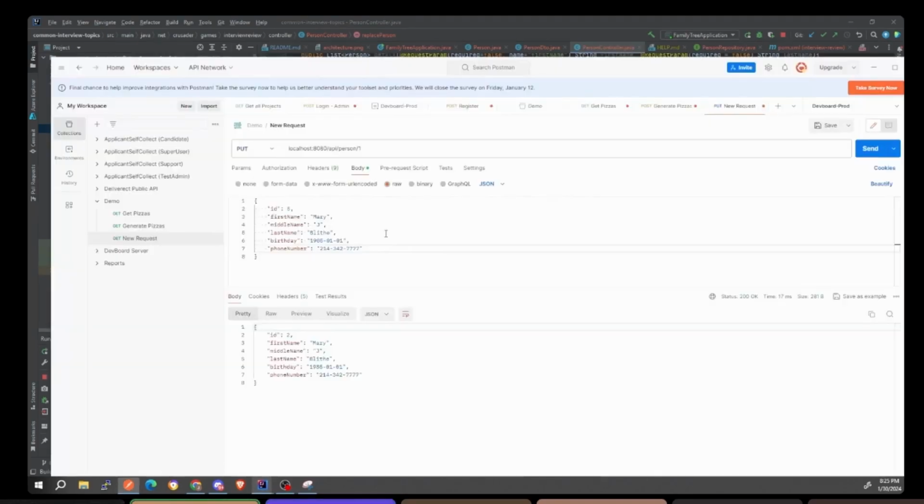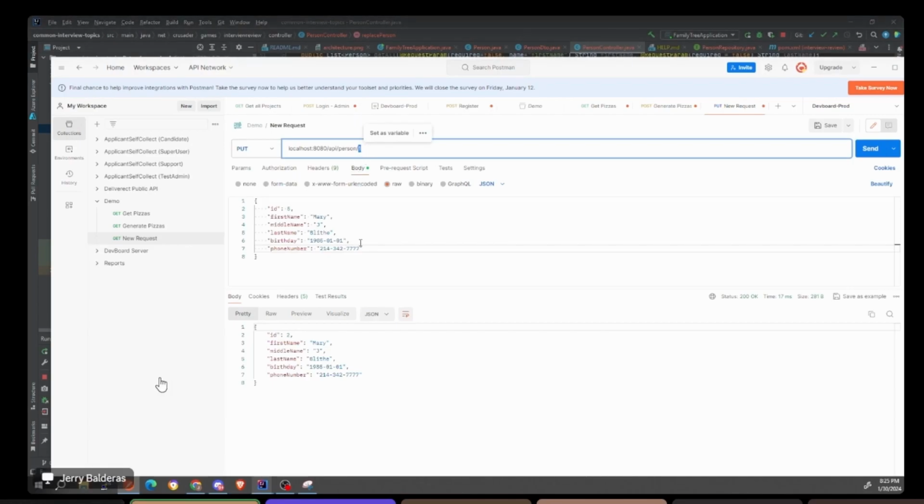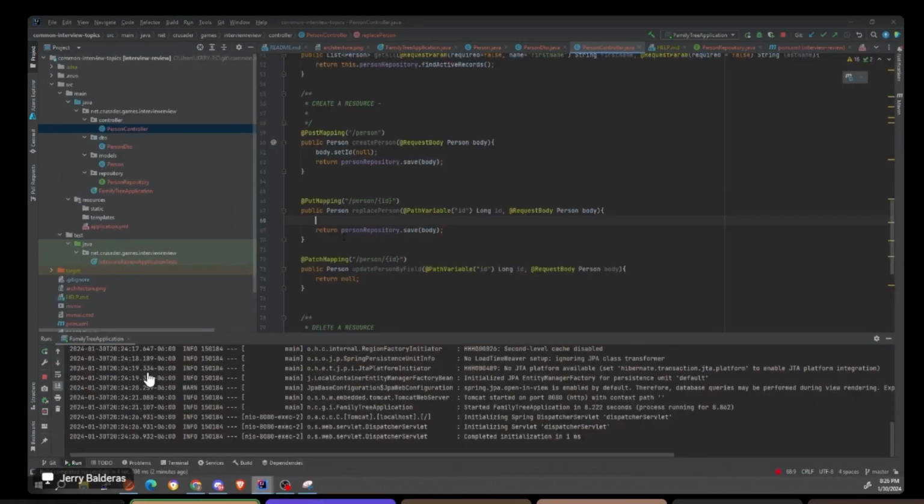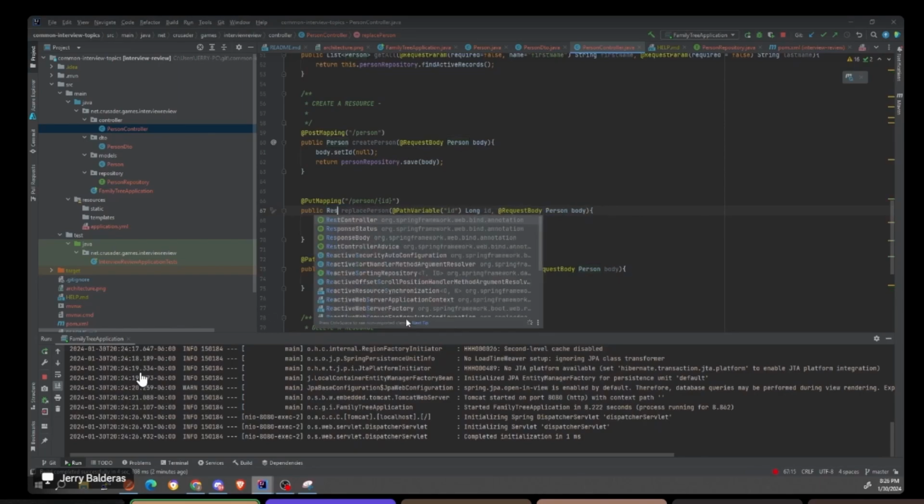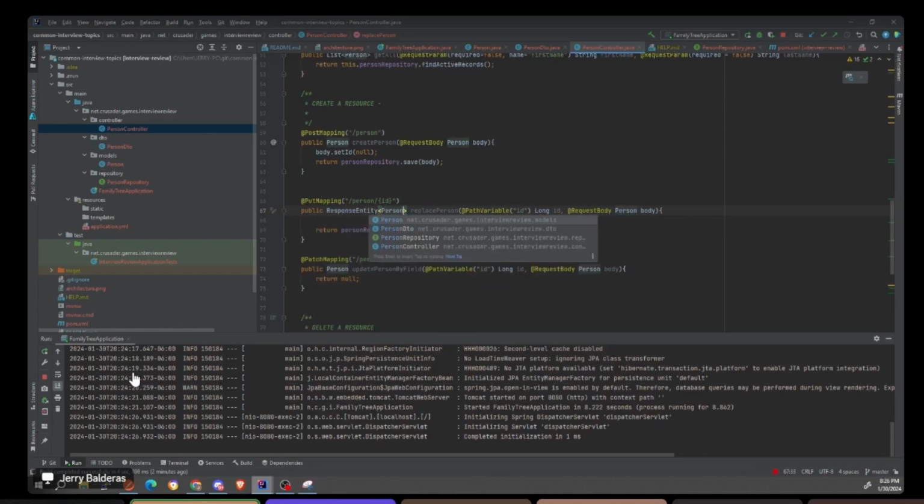Okay. But remember, with a put, if you're trying to replace a record, you want to replace it at ID 1. But what happens if it doesn't exist? If it doesn't exist, it should return an error. It should be like, no, you can't do that. So let's do that real quick. This is a good segue. We're going to use response entity here, and in my response entity, I'm going to pass back a person. And then what I'm going to do here.